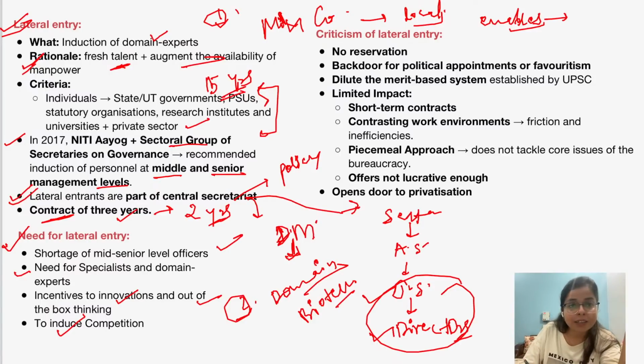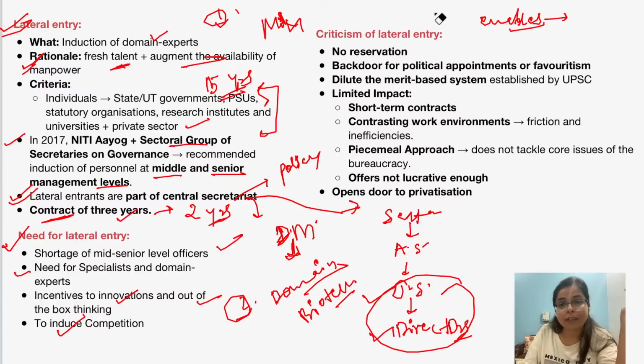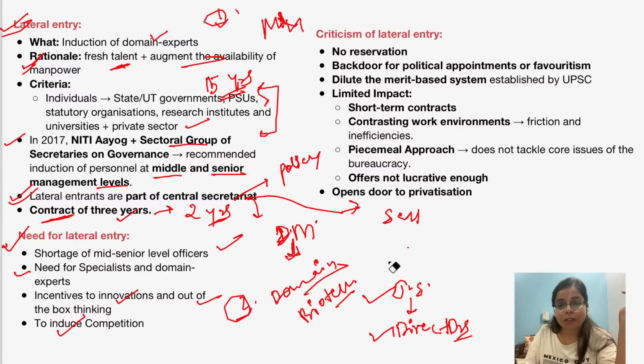Now, having said this, there is criticism of lateral entry also. Let's see what the criticism of lateral entry is.